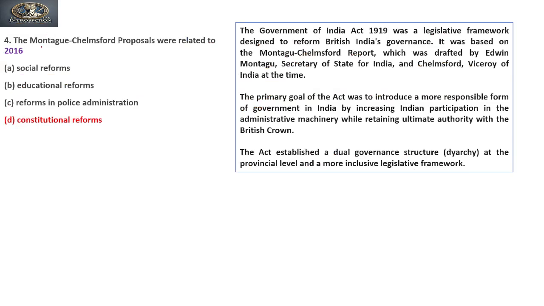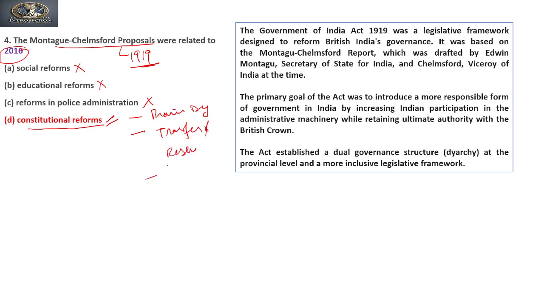So the next question, the Montague-Chelmsford reform, was asked in 2016. The Montague-Chelmsford reform is related to the Act of 1919. Does it refer to social reforms? No. Education reforms? No. Reform in police administration? No. It is a constitutional reform because it has provincial autonomy, and provincial diarchy was established, with transferred and reserved subjects, as we have seen. It is about giving power to voting rights and everything that we have already discussed in the previous questions.